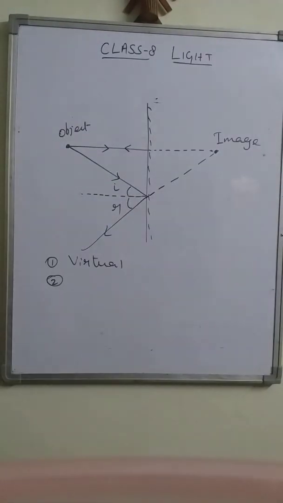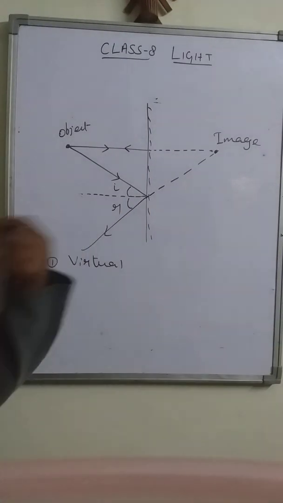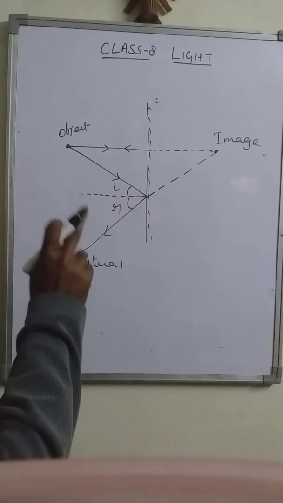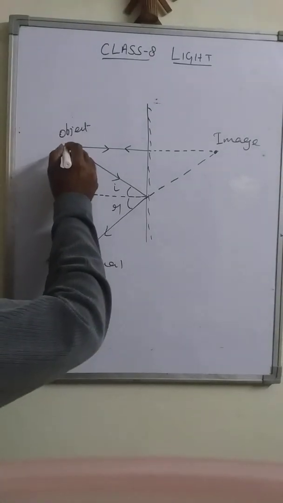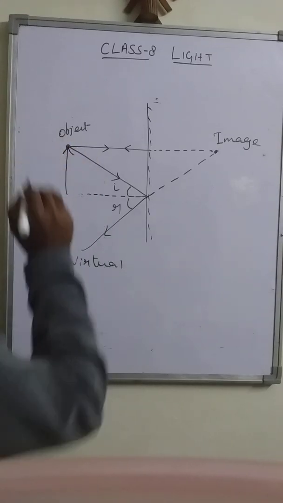The virtual image is formed. If the image is virtual, then it is erect. Then how can this image be erect? Suppose, instead of taking a point object, we are going to take an extended object. This is the object. Right?